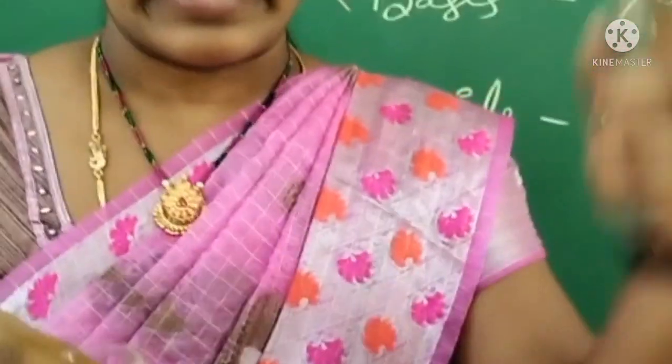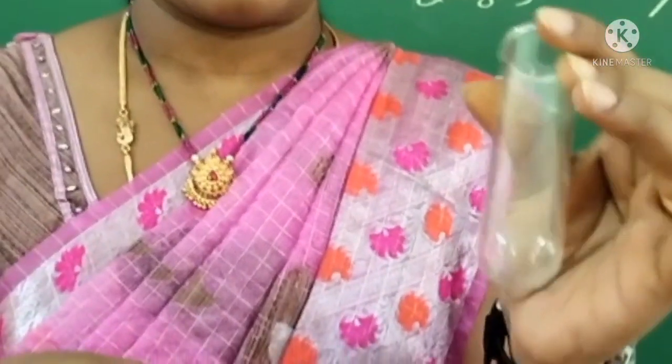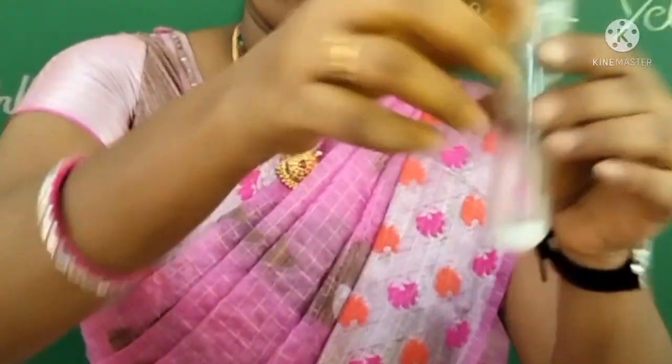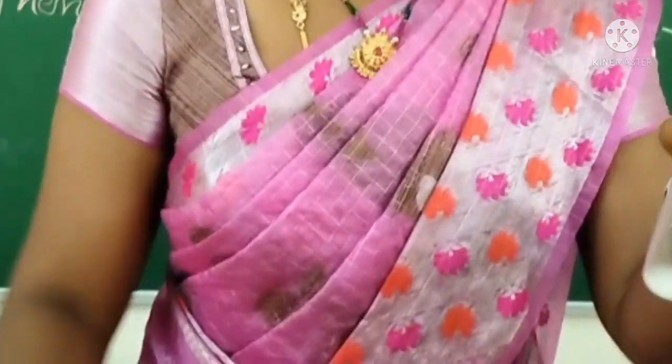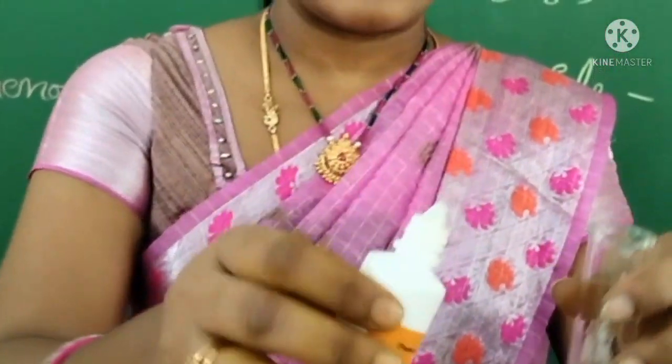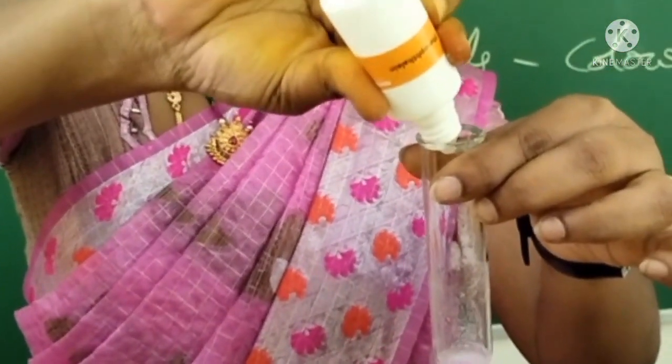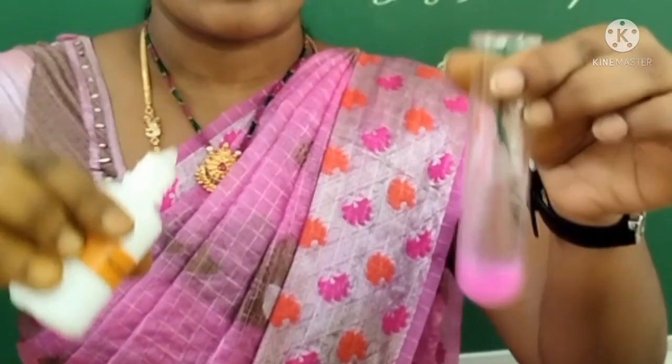Now coming to the base. This is the base solution. Take another test tube, clean and neat, and pour the base solution into that test tube. Now adding phenolphthalein indicator. So children, carefully observe. It turned into pink color.